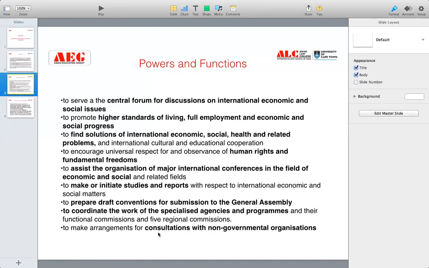Next is to make arrangements for consultations with NGOs. Now NGOs play a very important part. I've explained this in the class also. For example, if there is an NGO to prohibit or ban child labor, there is the CRY NGO, Child Rights and You, CRY. That NGO is majorly to protect child rights and to make children aware of their rights. What are their rights as a child in this country?